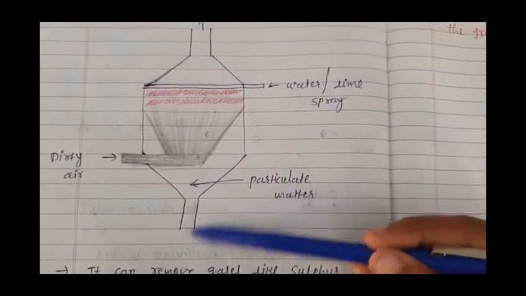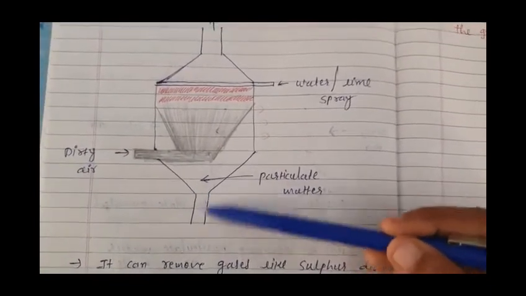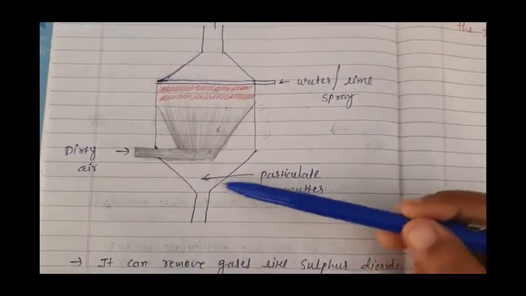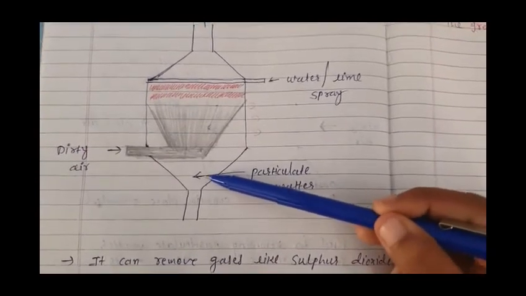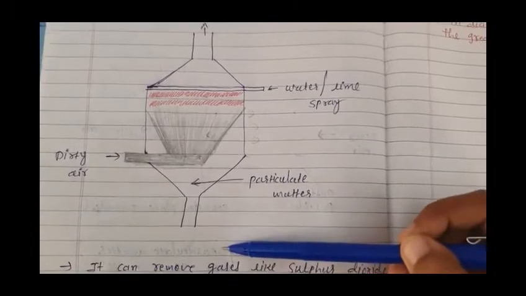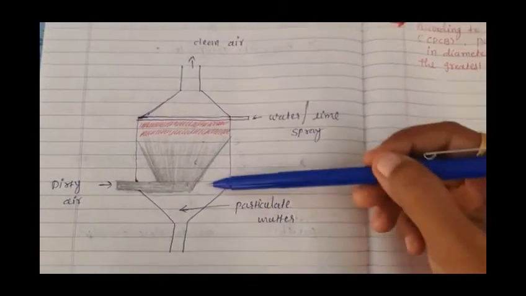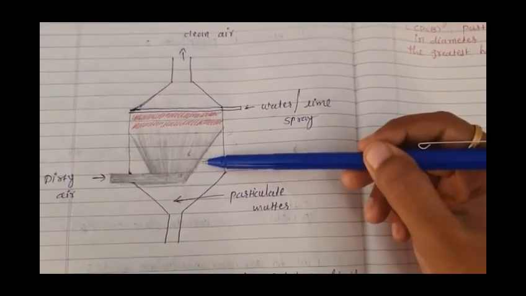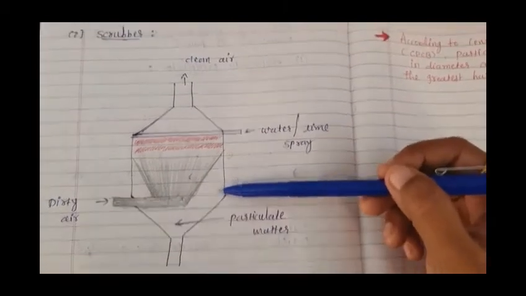And this is another evacuating area where this sedimented matter can be collected in another chamber. So this is also a simple method and it can remove gases like sulfur dioxide.